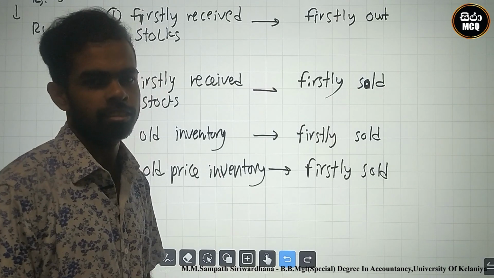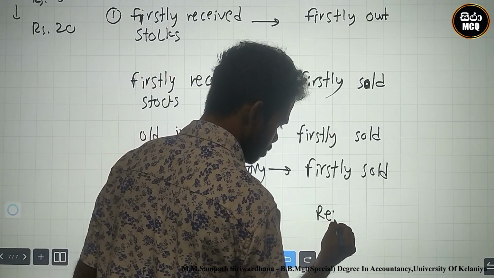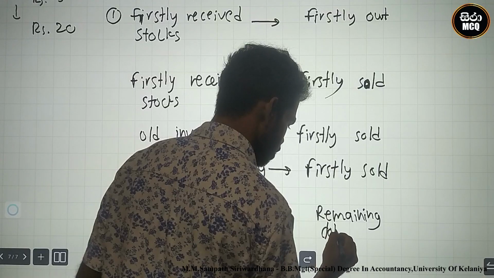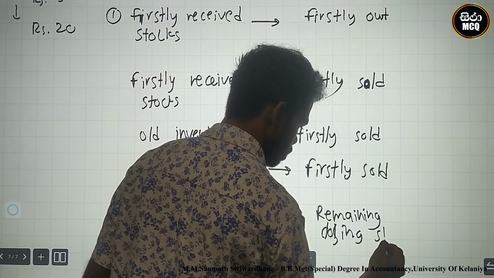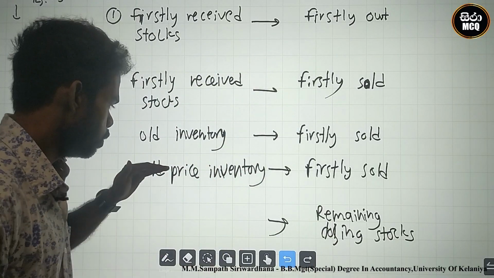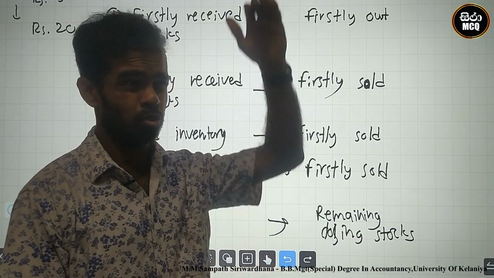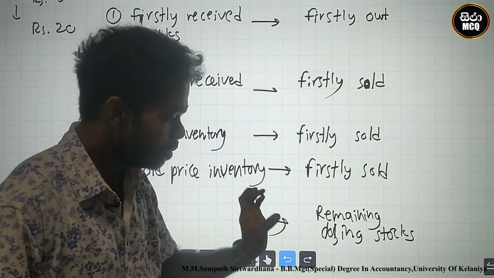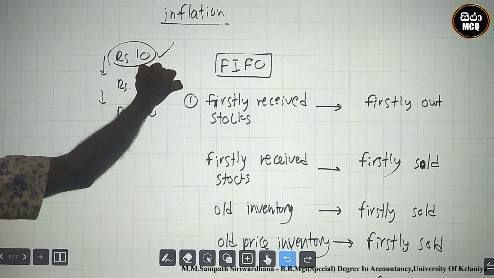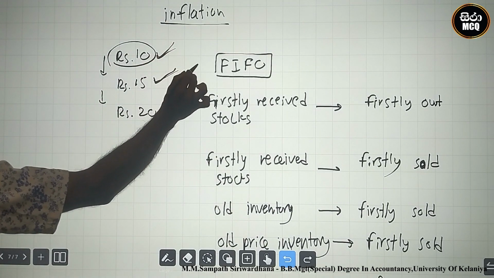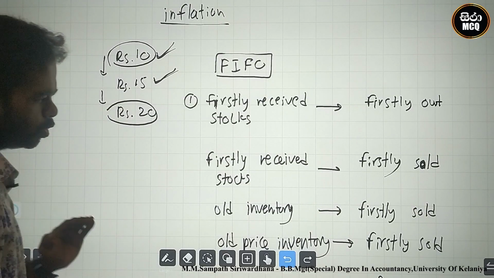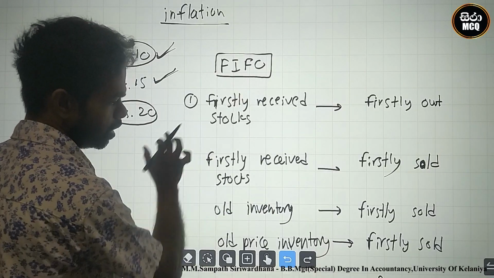What is the closing, remaining inventory? The closing stocks should be old prices or new prices? The old price inventory was firstly sold. The remaining closing inventory should be new prices. Why? The old price stock was sold, but this is not sold. This is remaining. Remaining inventory under the FIFO method should be at new prices.